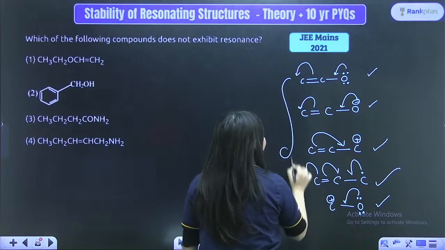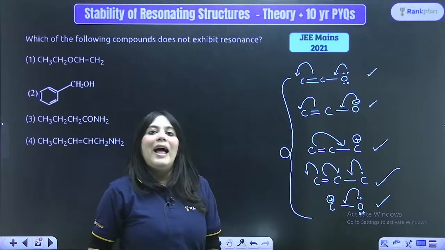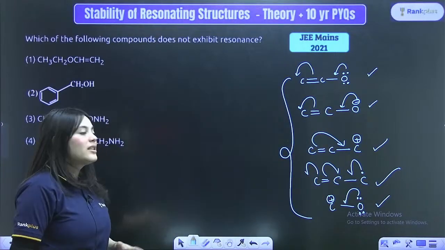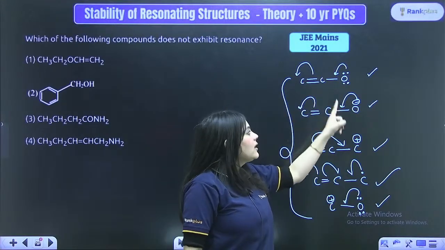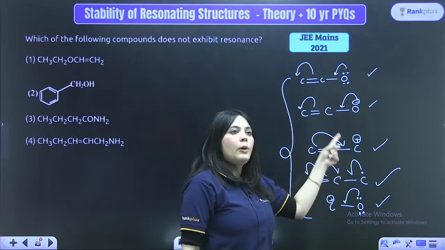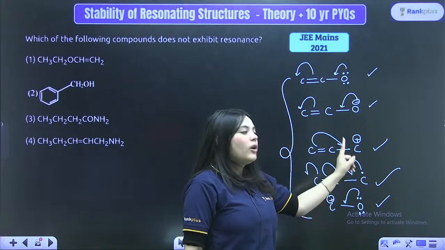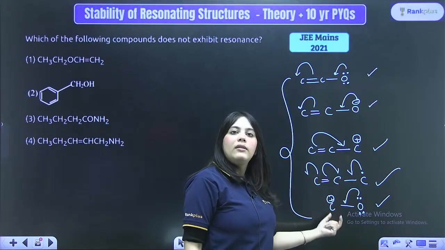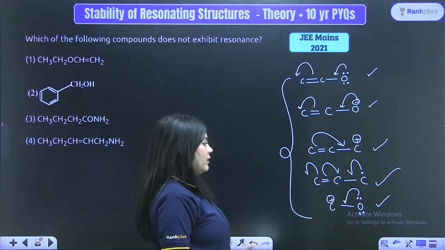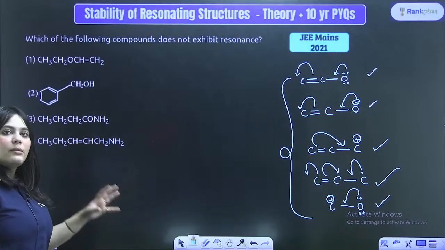So these are the 5 conditions which can show resonance, and no other conditions exist. So this is the perfect way: double bond, single bond, lone pair; double bond, single bond, negative charge; double bond, single bond, positive charge; double bond, single bond, free radical; and a lone pair, single bond and a carbocation will definitely show resonance. So these are all the types which can show resonance.